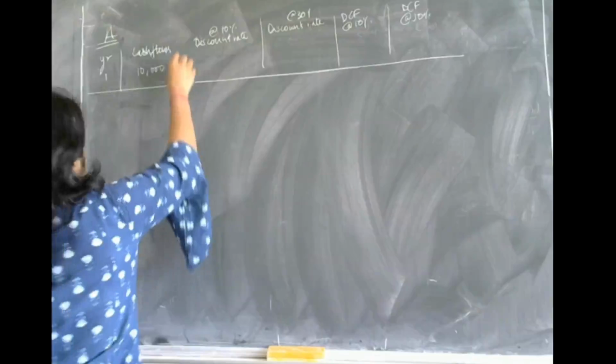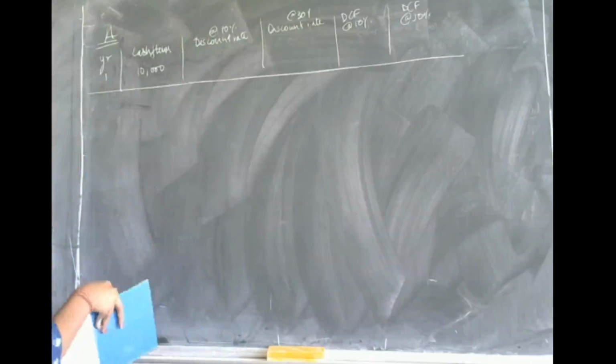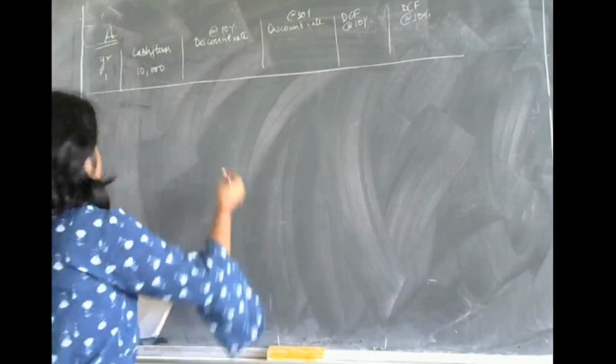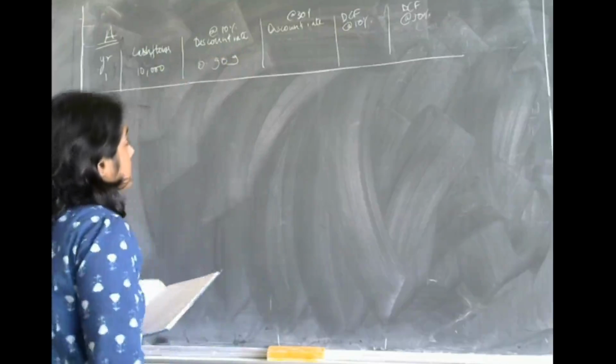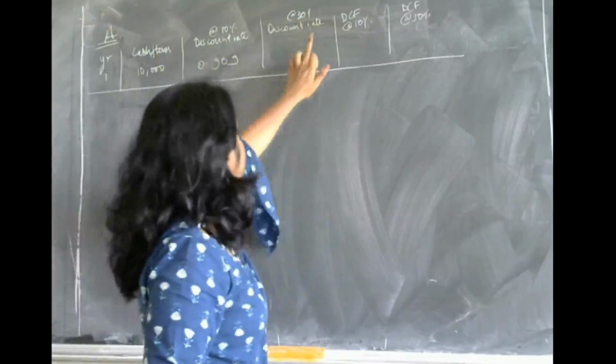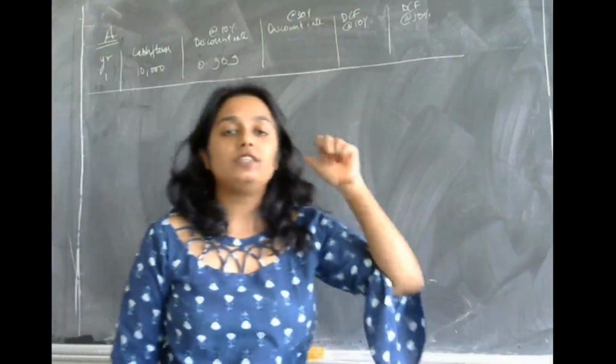Okay? So we have the first year. What is the discount factor at 10% for the first year? It is 0.909. For the discount factor at 30% for the first year, you have to check in the present value interest factor table.